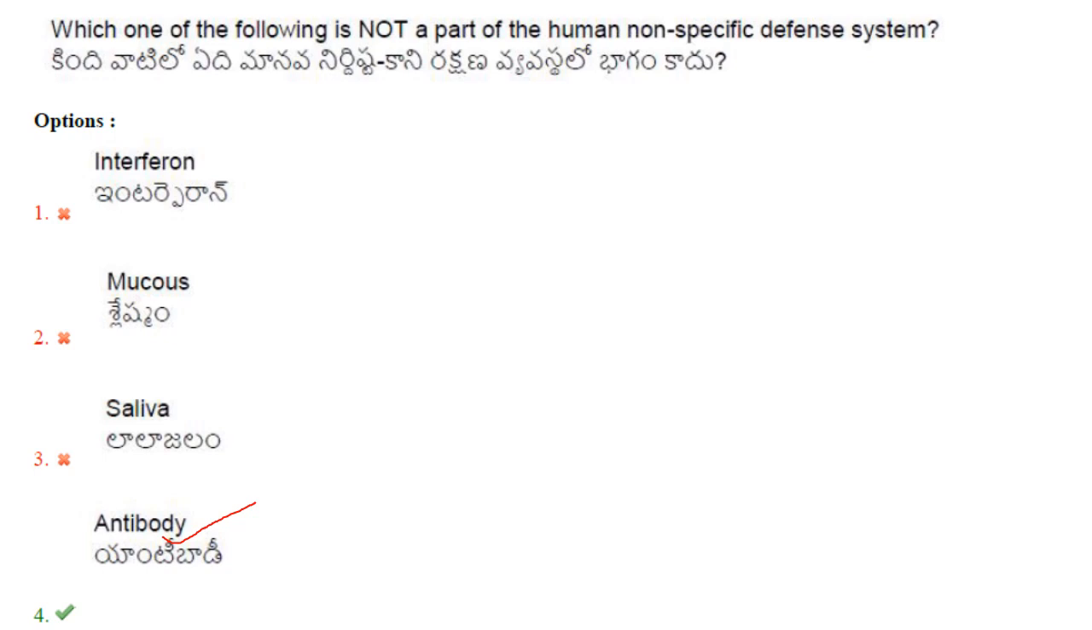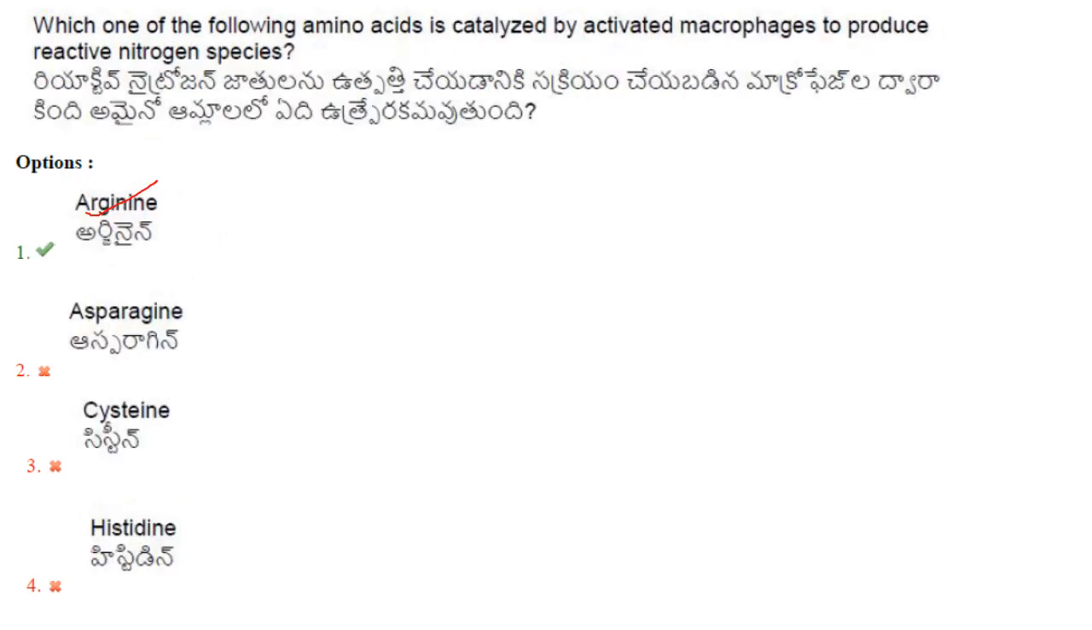The next one. Which one of the following is not a part of the human non-specific defense system? So, it is antibody, because antibody is a part of the specific immune system. Then, which one of the following amino acids is catalyzed by activated macrophages to produce reactive nitrogen species? It is arginine. Answer is option 1.